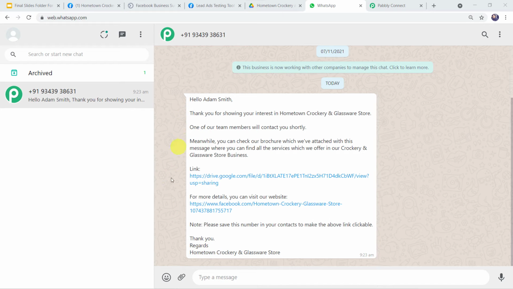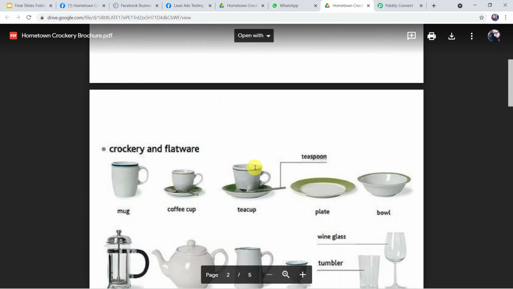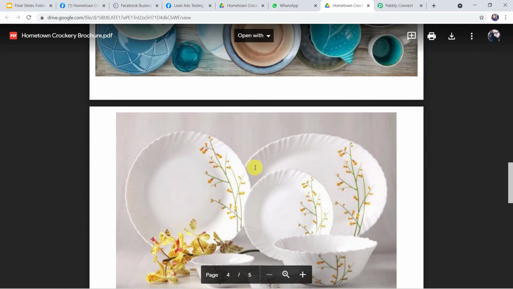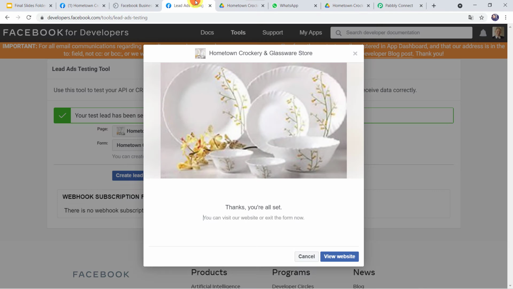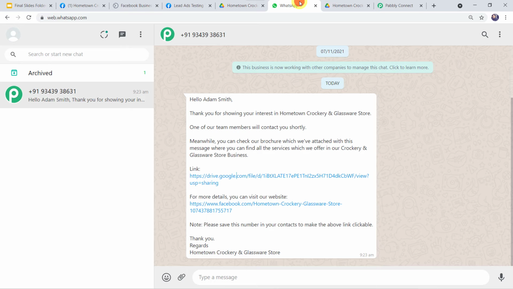Okay, so message is sent on the WhatsApp number of the customer. Now let us check what is there inside this link. And here I can find the crockery brochure is shared on the WhatsApp number of the customer. Okay, so now here you might be wondering that I just filled a form over here, the Facebook lead ad form, and automatically a message along with the brochure link is shared on the WhatsApp number of the customer. So how did I manage to do this?